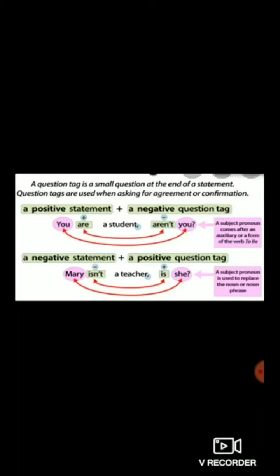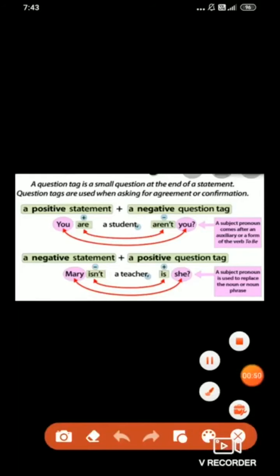First example, you can see: You are a student. Dear children, this is the sentence given here. Now what is the auxiliary verb or helping verb here? Yes, very good. The auxiliary verb or helping verb is are.